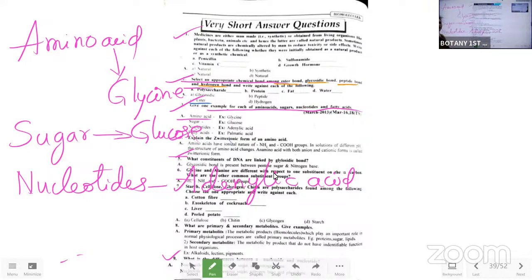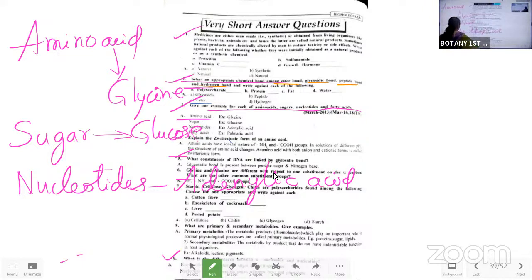So adenylic acid, A-D-E-N-Y-L-I-C, adenylic acid. Acid spelling we know. If the spelling goes off, then no one can give you full marks. For your kind information, I am saying: spell the word in a proper way, so learn things in a proper way.